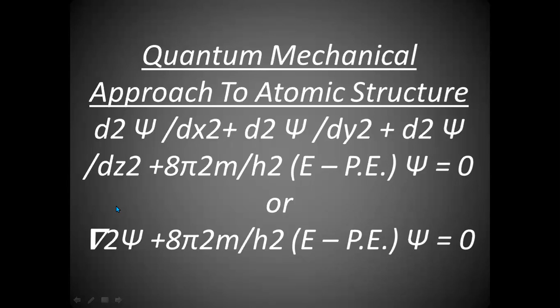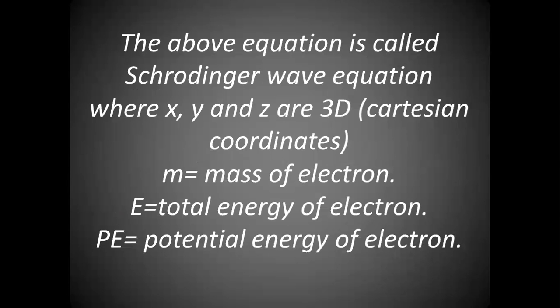When we solve this equation, we get the probability of finding an electron, or it gives the distribution of electrons around the nucleus in an atom. This is for three dimensions.